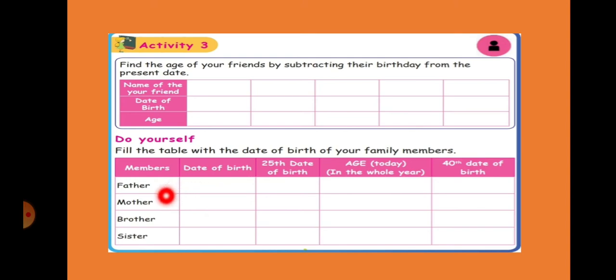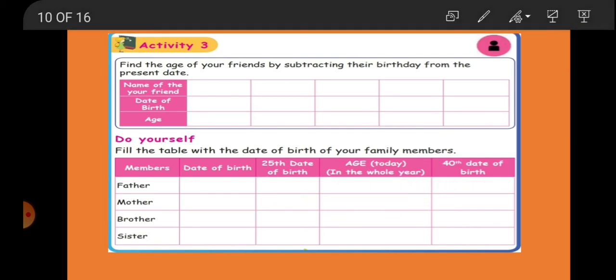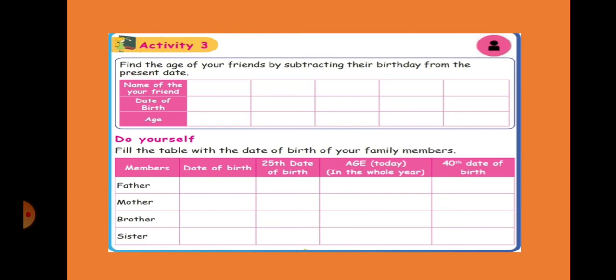Next, in this one you have to fill in your family members' date of birth: your father, mother, brother, sister. Date of birth, 15th birthday, 40th birthday and today's age. See nicely with your parents' help and do it.